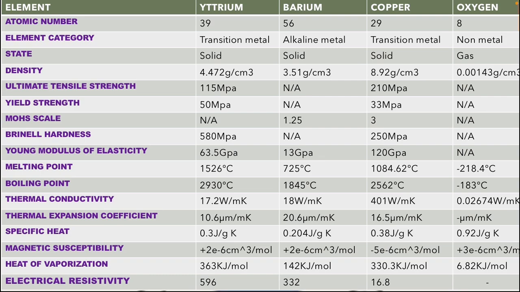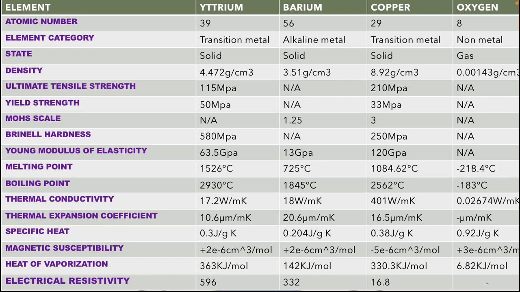Now let us consider copper. Atomic number of copper is 29, and the element category of copper is transition metal, and the state of copper is solid, and copper has a density of 8.92 grams per centimeter cube, and the ultimate tensile strength of copper is 210 megapascals, and the yield strength is 33 megapascals, and the Brinell hardness is 250 megapascals. Young's modulus of elasticity is 120 gigapascals, and so on.